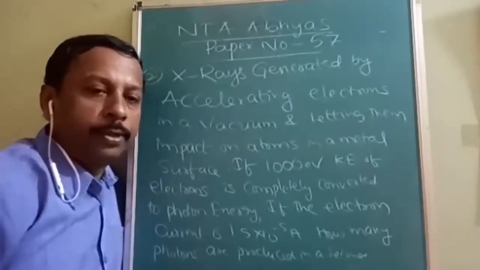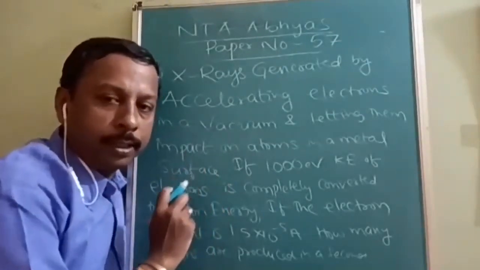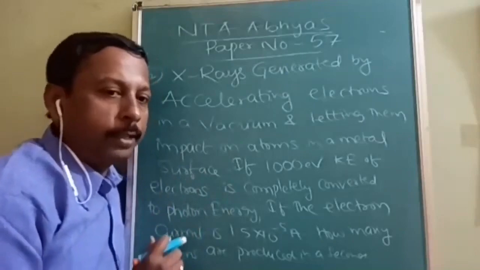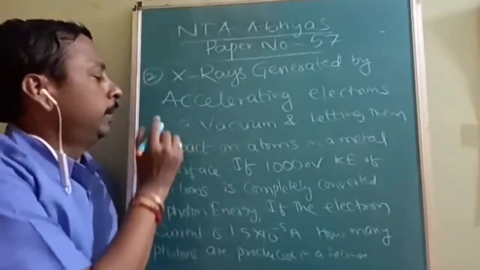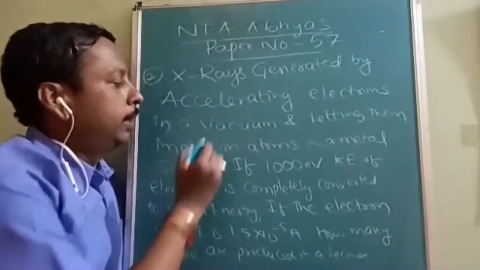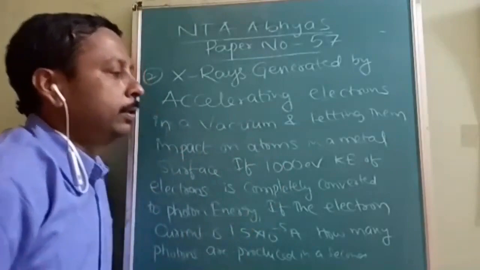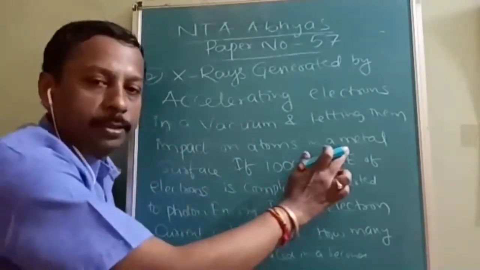Okay, next question is X-rays are generated by accelerating electrons in a vacuum and letting them impact on atoms in a metal. Normally we will use tungsten or platinum.